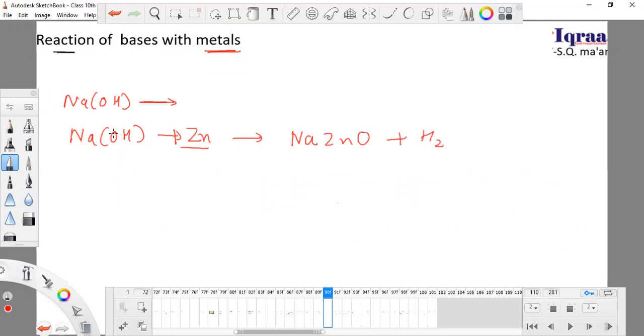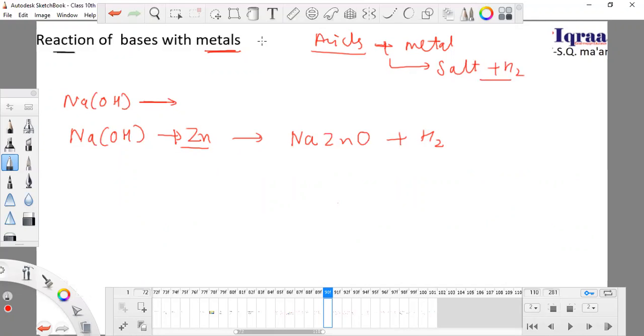So if you remember the formula of acid, what happens if acid reacts with metal? Do you remember this formula? What will be the result? It will form a salt and it will release hydrogen gas.